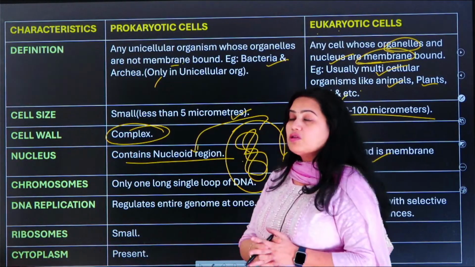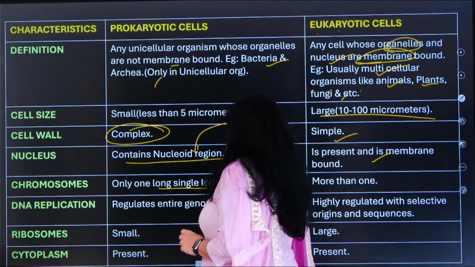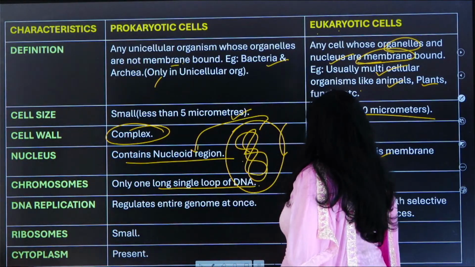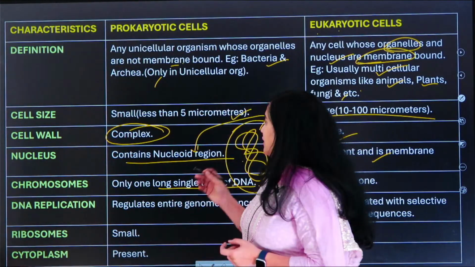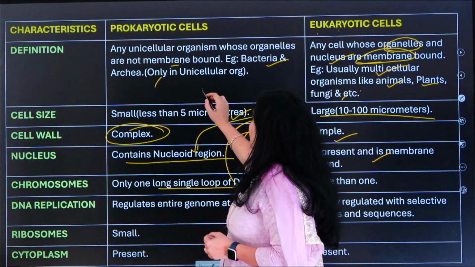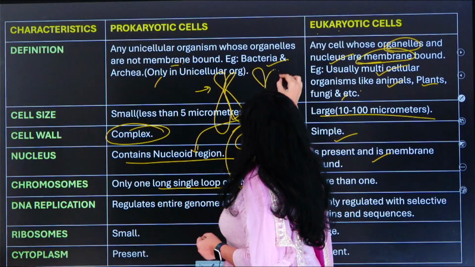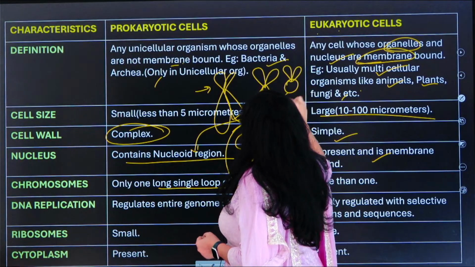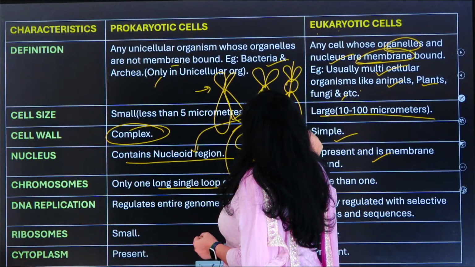Now let us understand about the chromosomes. What about the chromosomes? So here only one long circular loop of DNA, only one lengthy DNA will be present, and in the eukaryotic cell, yes, usually होते हैं. So chromosomes are nothing but DNA in highly condensed form. The DNA in the highly condensed form turns into a chromatid. This chromatid replicates itself and it creates a chromosome. So the chromosome you can draw like this, or at times you can draw in this manner also. Okay, so this is one chromatid, chromatid number 1 and this is chromatid number 2.